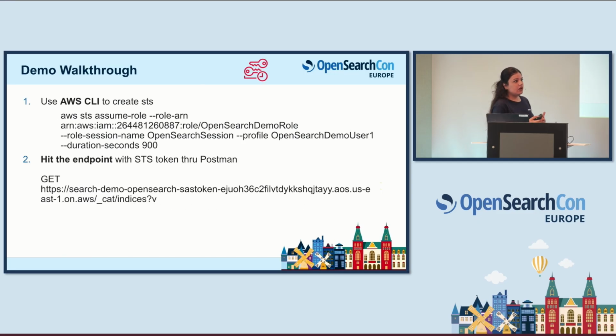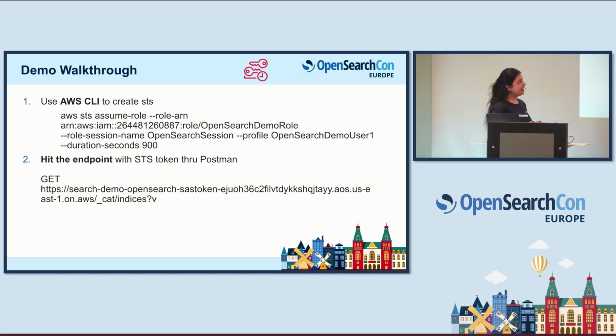And once the model is configured right, I will just hit the AWS CLI, and I will just assume the role. I'll give my account number. This is my account number, not the bank account number. And I have an OpenSearch demo role that I've created. And I'm going to specify, do you see this? I've specified 900 seconds. How many minutes is that? 15 minutes, right?